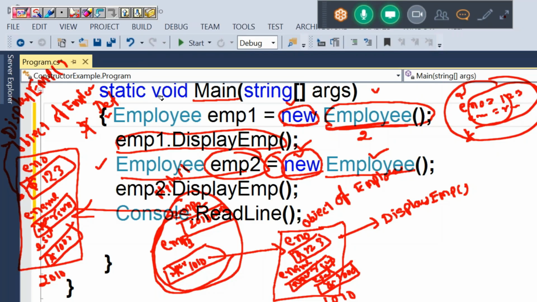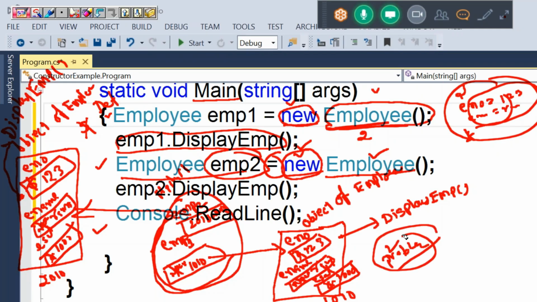Same initial values for both employees. This default constructor is initializing the same values to the two objects. Yes or no? Do two employees have the same employee number or different employee numbers? Generally different, but here it is giving the same values. That is the problem with this constructor.